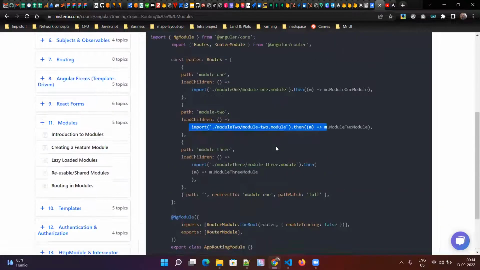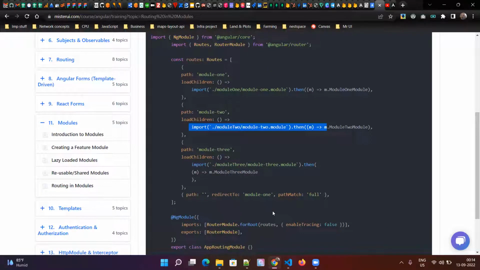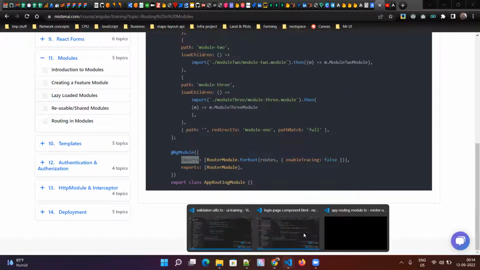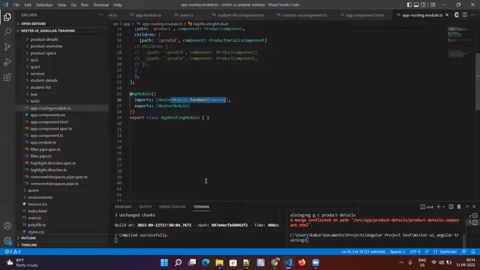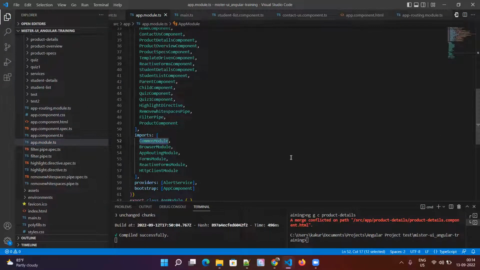So in modules, is it always lazy loading? No, it's not. There is no specific syntax for eager loading. Eager loading happens when you just use that module inside your imports section. In the app module imports section, let's say I use this module, it will be downloaded automatically when my page loads. It doesn't wait for that on-demand behavior. Let's say here I'm using the app routing module.